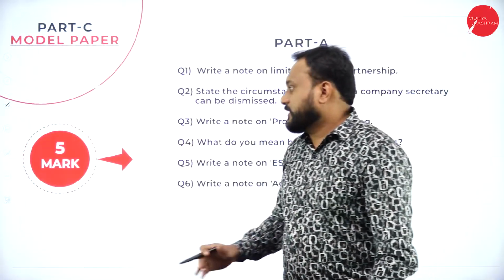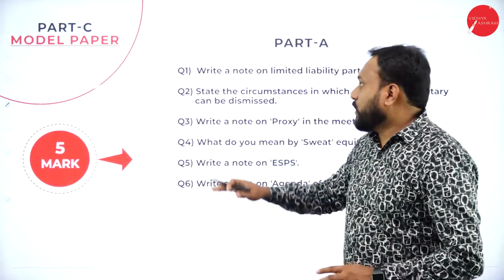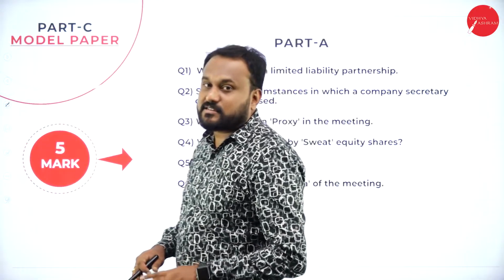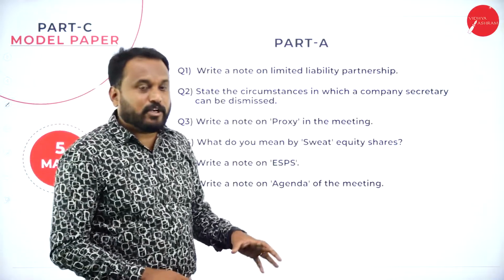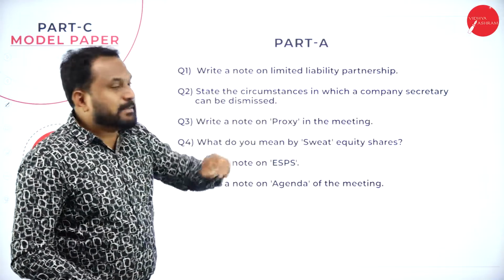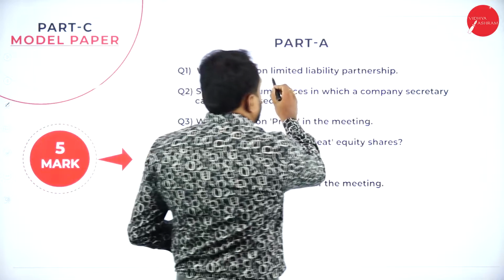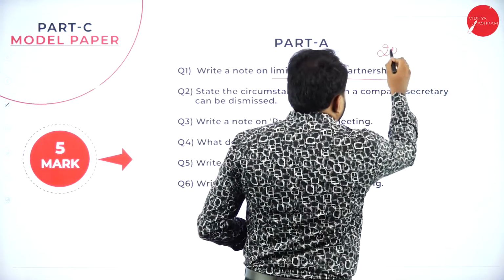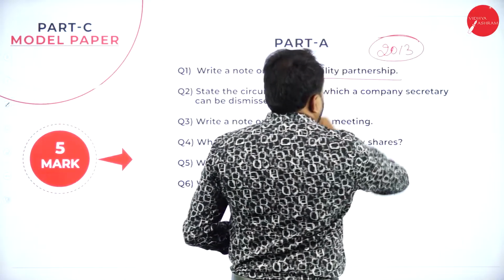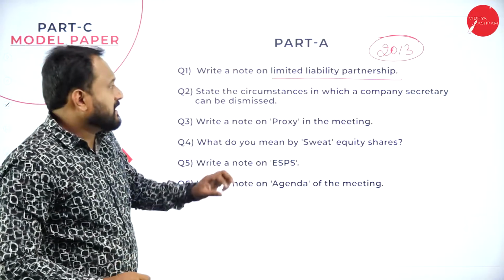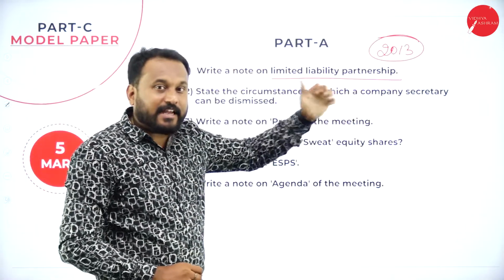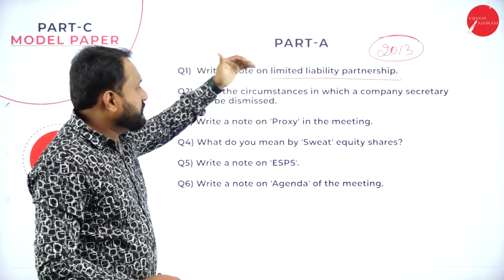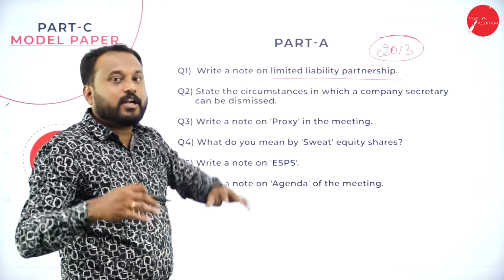Let's go with the first one, that is the 5 marks question. Now what happens in the 5 marks question? There are 6 questions and you are supposed to attempt only 4. Say, write a note on limited liability partnership. This is the new entry in the 2013 Companies Act. So you may get a question about limited liability partnership. Understand the question and then write the answer. You may get a question for 5 marks as well as the same question for 10 marks.